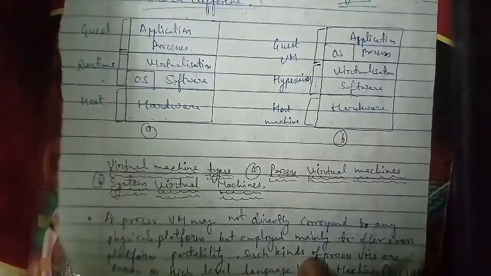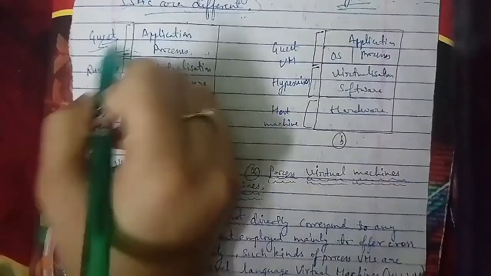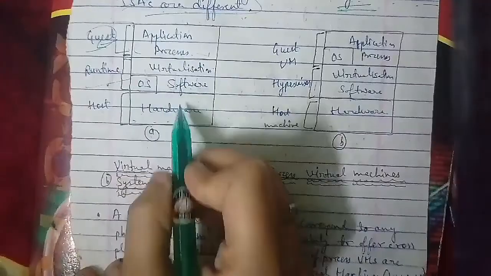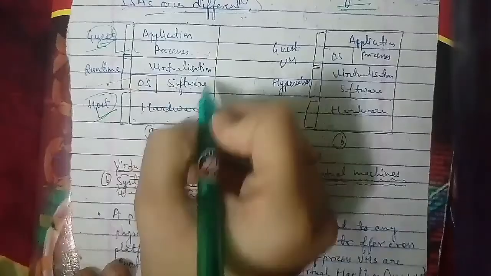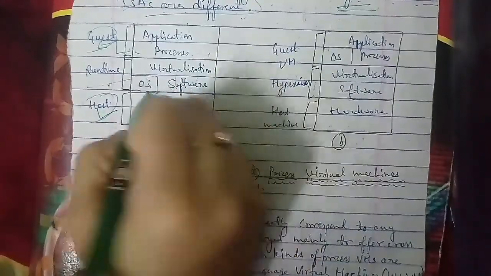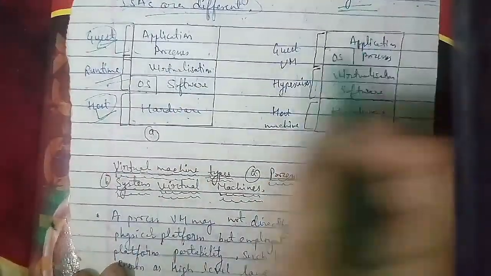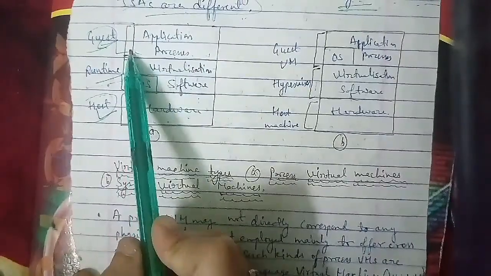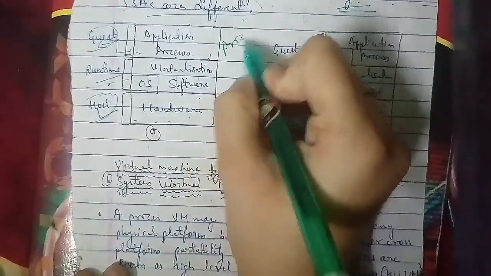Now coming to the system virtual machine. That was the process virtual machine, and here it is. This is known as the system virtual machine. So here the application process has an OS, which we call the guest VM, the guest virtual machine. The virtualization software is the hypervisor, and the hardware is the host machine. So this is the difference between the process virtual machine and the system virtual machine.